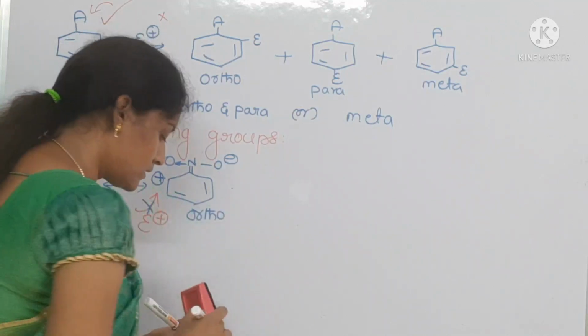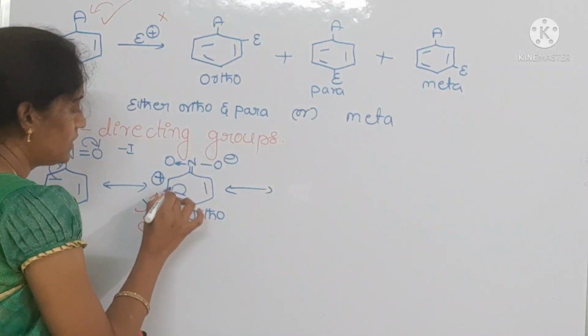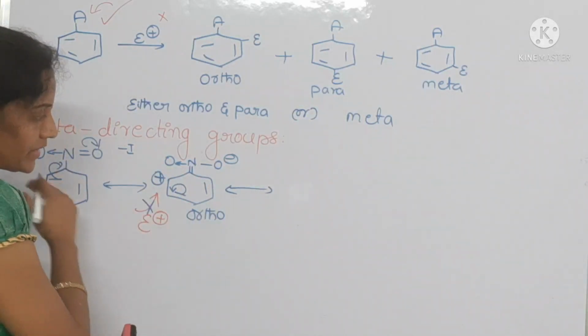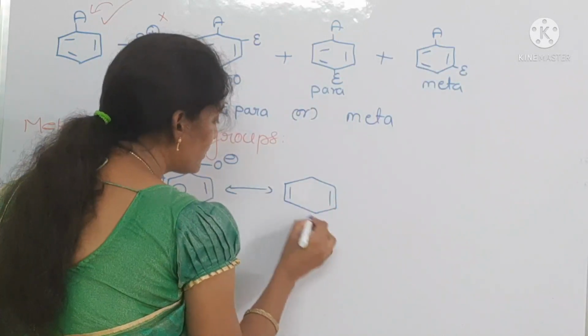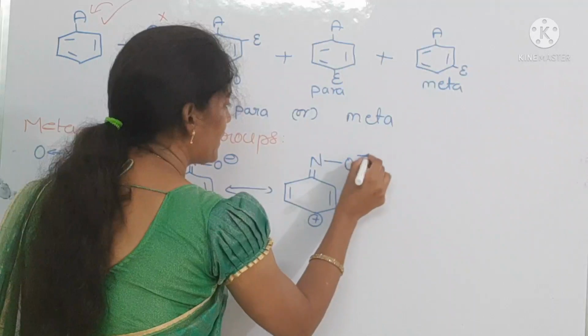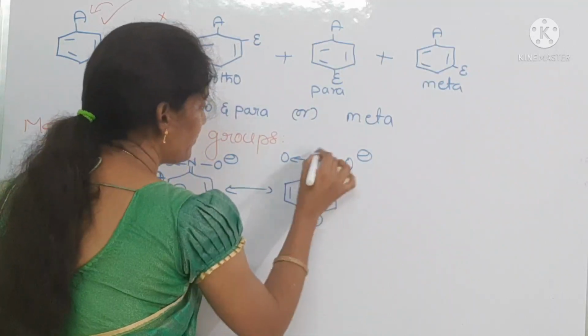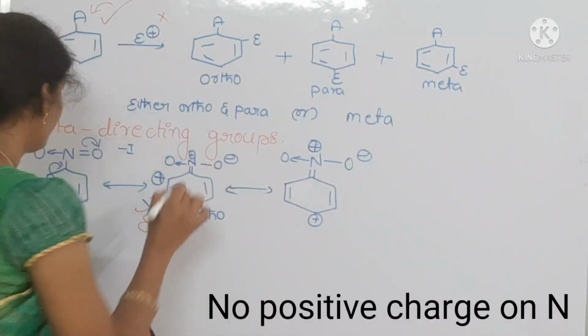Coming to another resonance structure. See, this electron shifted towards the neighboring carbon atom. Then again the para position will get a positive charge, with NO minus O. Okay, N gets positive here.